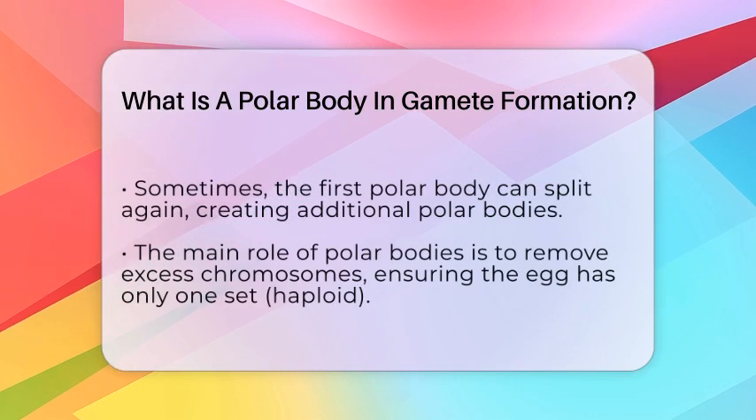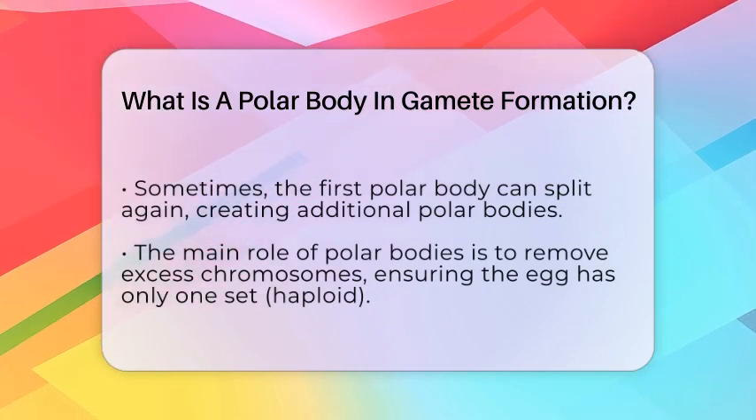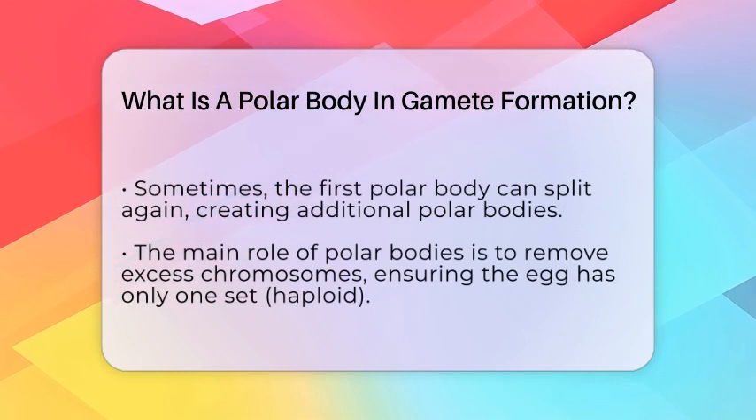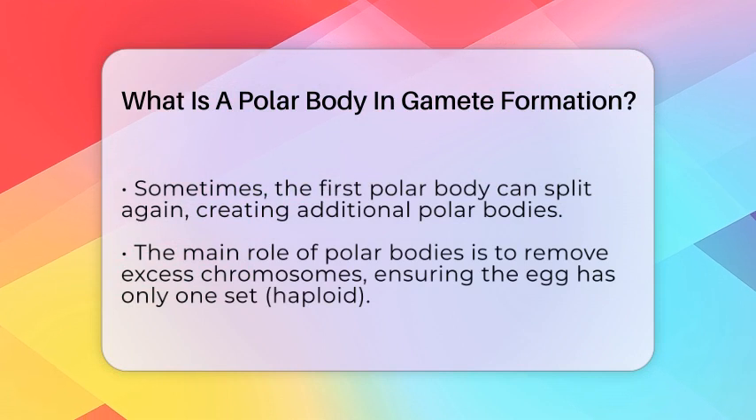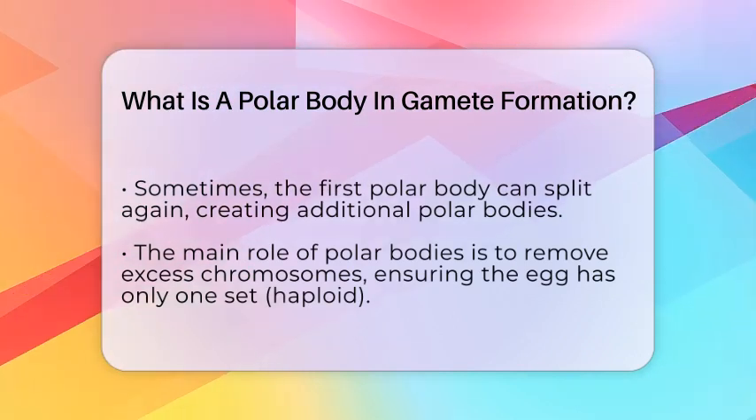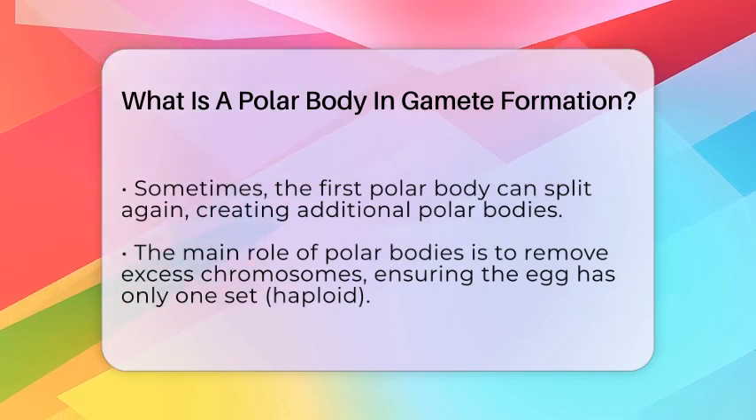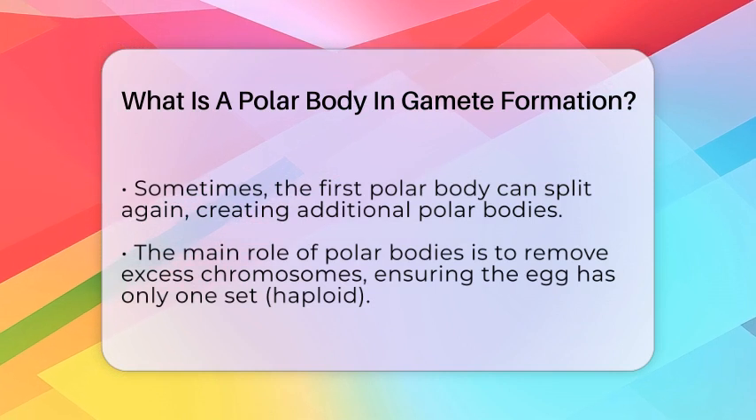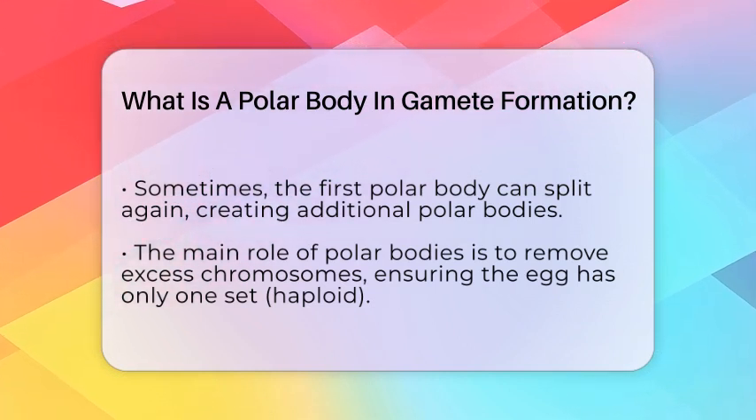The main purpose of polar bodies is to help the egg keep the right number of chromosomes. They discard the extra set of chromosomes so the egg is haploid, meaning it has only one set of chromosomes, which is 23 in humans. This is important because, when the egg is fertilized by a sperm, the combined chromosomes will give the new baby the correct total of 46.